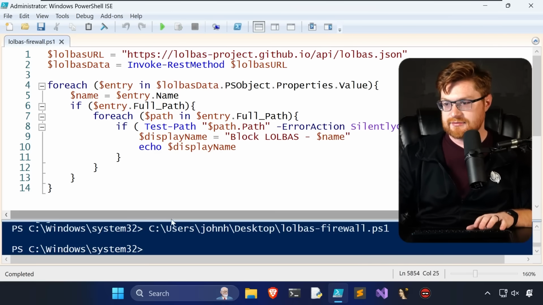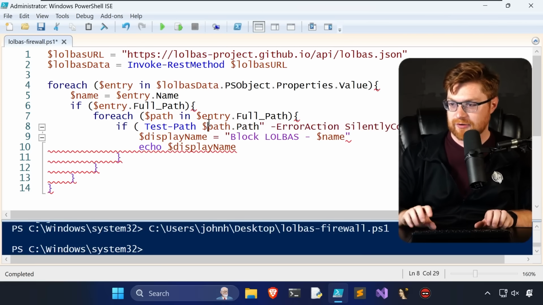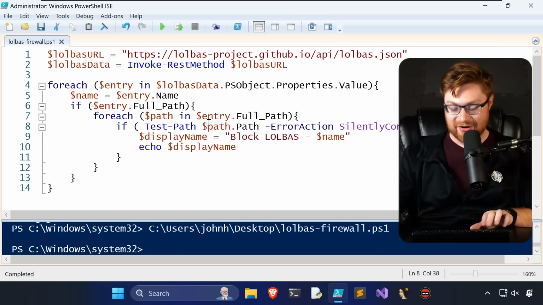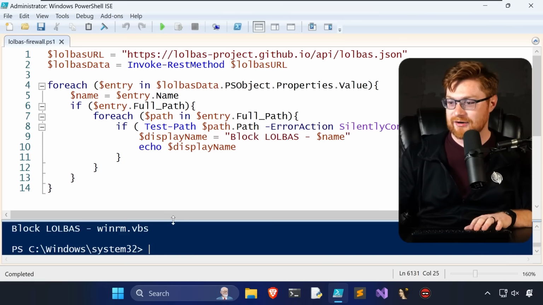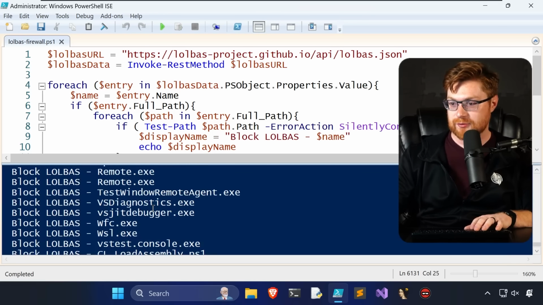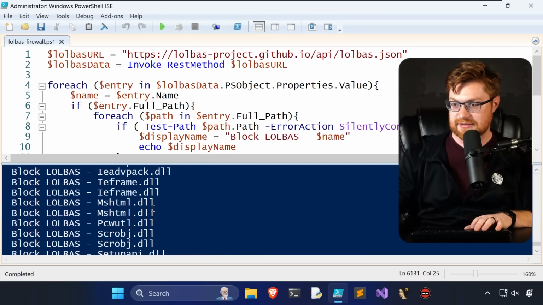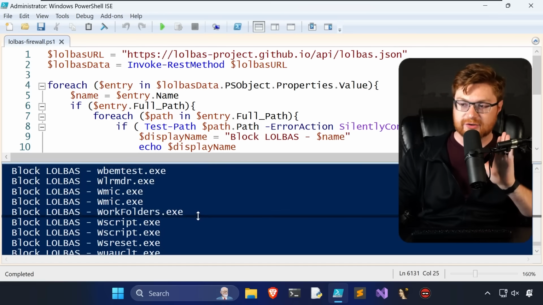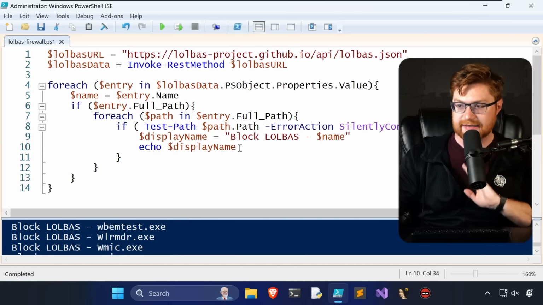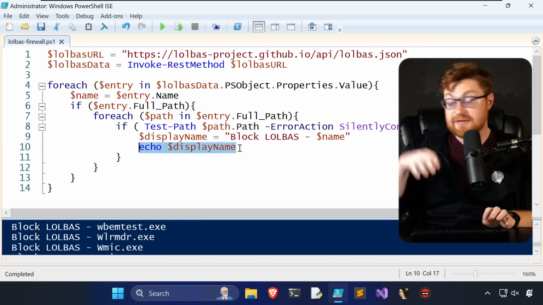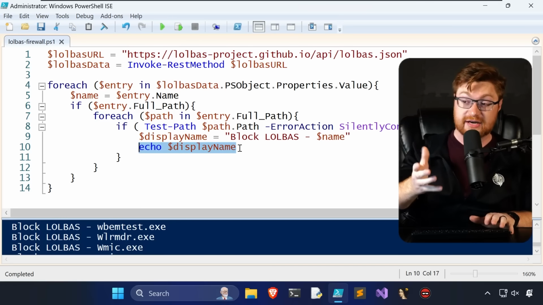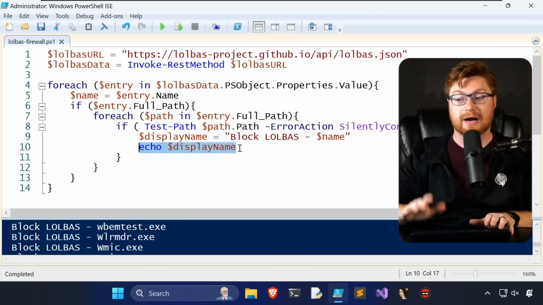How about this? Okay, yeah, remove our quotes. I left those there and they were wrong. Okay, no errors this time. You might have seen that just scroll through. Now we've got a lot of these. So now we have found and determined where on our file system the binary is, and we could just give this to the Windows firewall and say, look, don't allow any outbound connections.